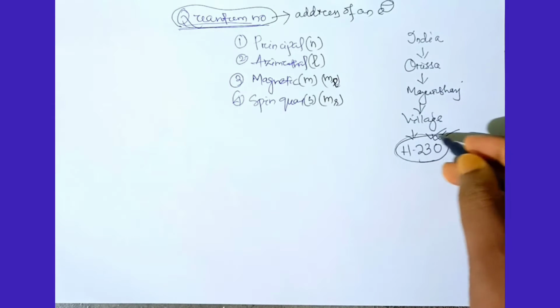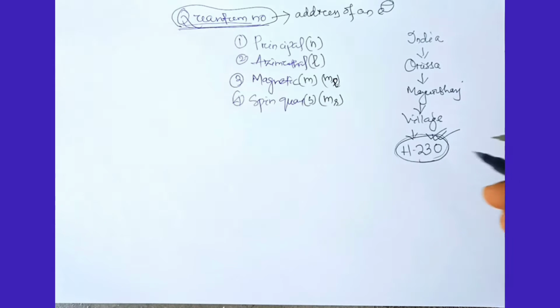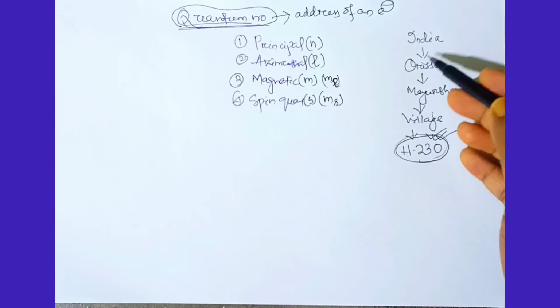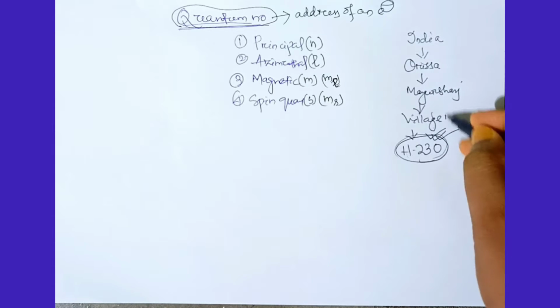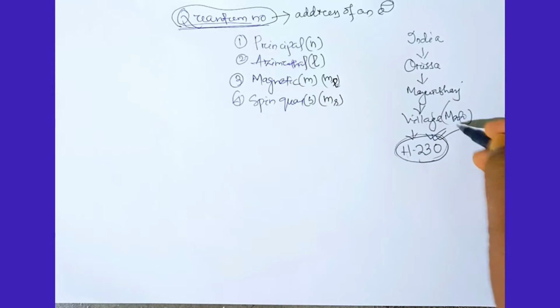If anybody wants to find me, then he should search me in H230. But for this, he should know my address. He comes to India, then to Odisha, then to Mayurbhanj, then to my village, Madhyavada, then to my house, that is H230.